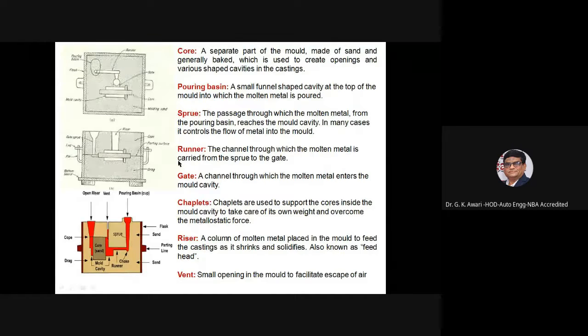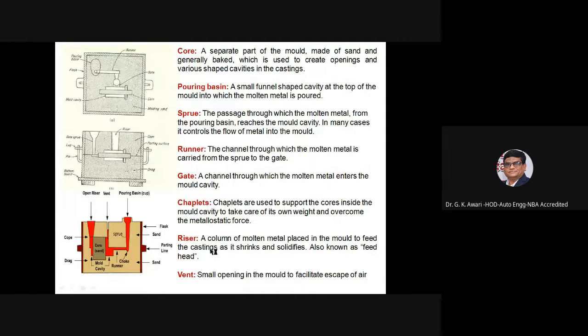The runner, which is a very important part from the gate point of view, is the channel through which the molten metal is carried from the sprue to the gate, and the gate is a channel through which the molten metal enters the mold cavity. And chaplets are used to support the cores inside the mold cavity, to take care of their own weight and overcome the metallostatic force.